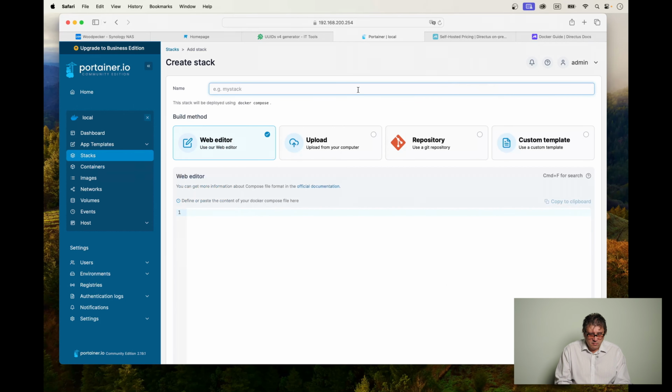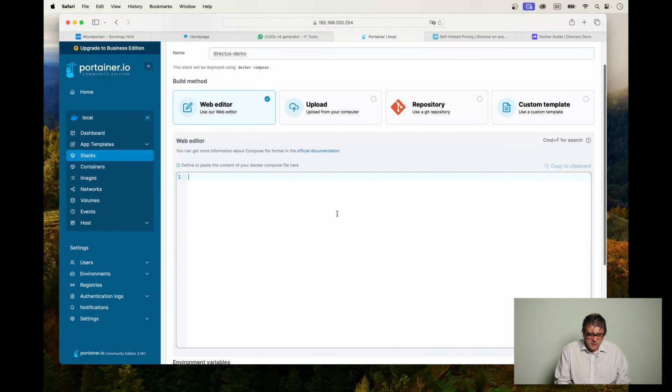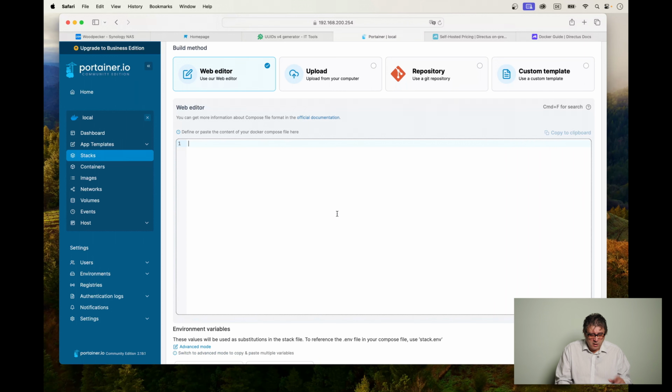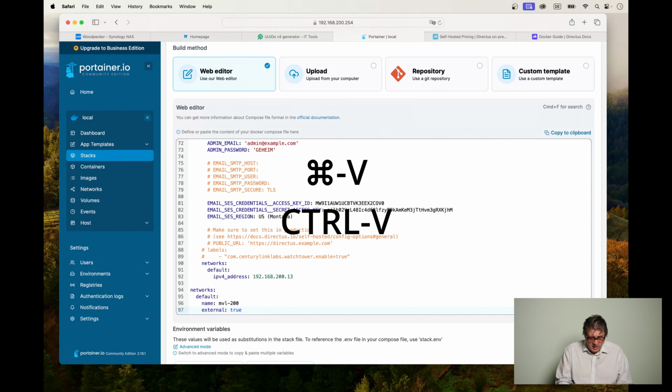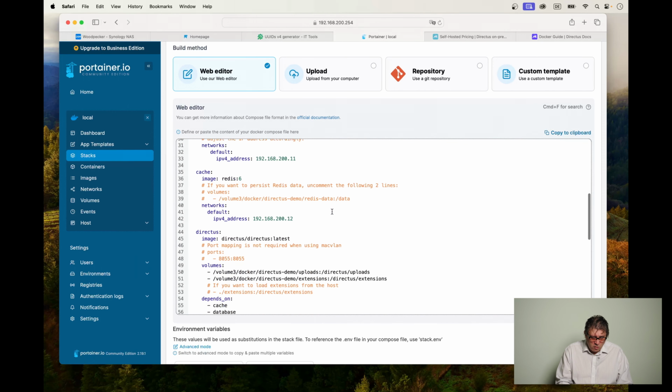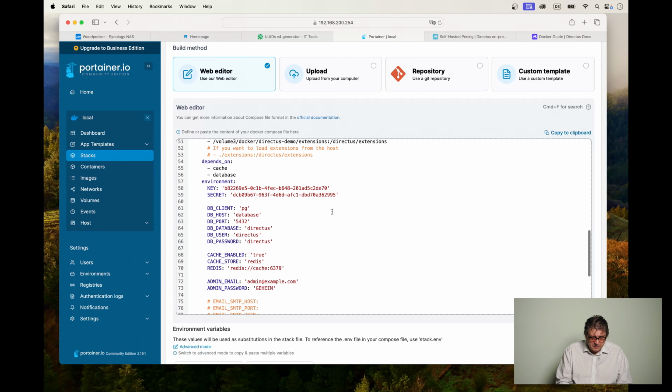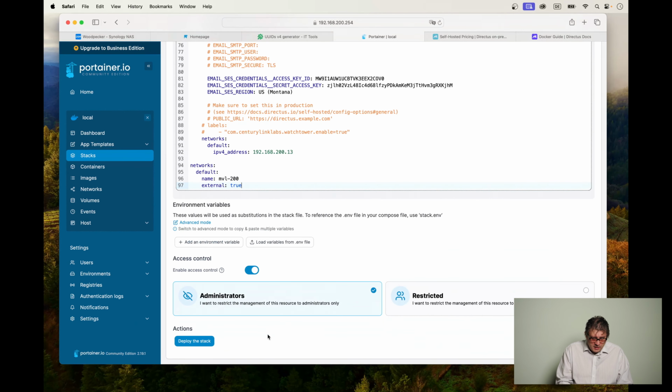Click on Add Stack. Give your Directus container or Directus stack a proper name, like Directus. I'm going to call it Directus-demo because I already have a productive installation running here. And now, since we have everything in our clipboard, we can go into the web editor and press Command or Control V and paste everything in here. If you want, you can once more go through everything and check if everything is correct. Now, nothing else has to be done except for clicking on Deploy the Stack.